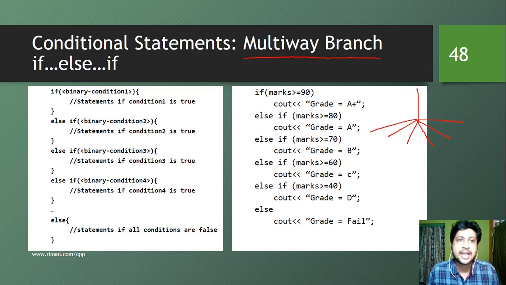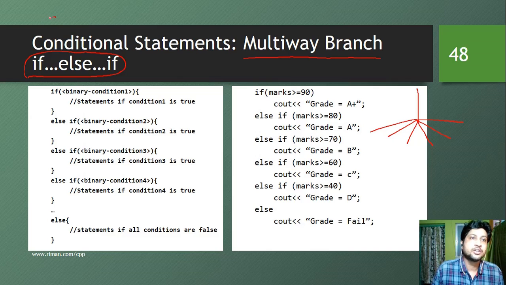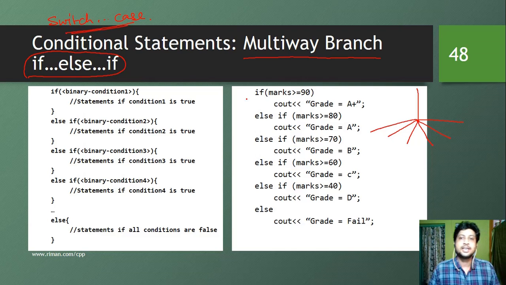There are two different approaches or two different methods in which we can implement this multi-way branch in C++. One is if else if and another one is called switch case. That is what we are going to learn next. So let's talk about if else if. This is called the if else if ladder as well, or the if else ladder.